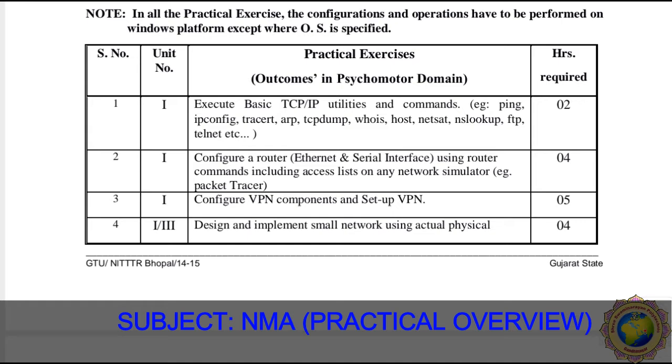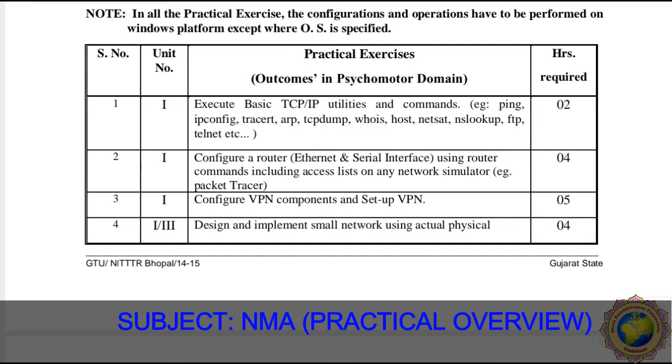Dear students, our first practical exercise about network management administration is to execute basic TCP/IP utility commands. How do we perform all these commands? We have to perform them in the command prompt. First of all, open the command prompt and then write down these commands: ping, ipconfig, reset, ARP, tcpdump, host, netstat, and so on. This practical requires 2 hours.